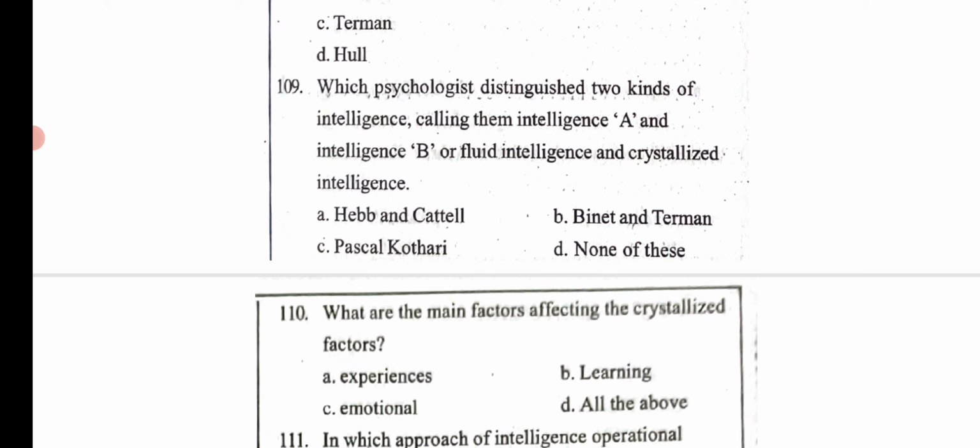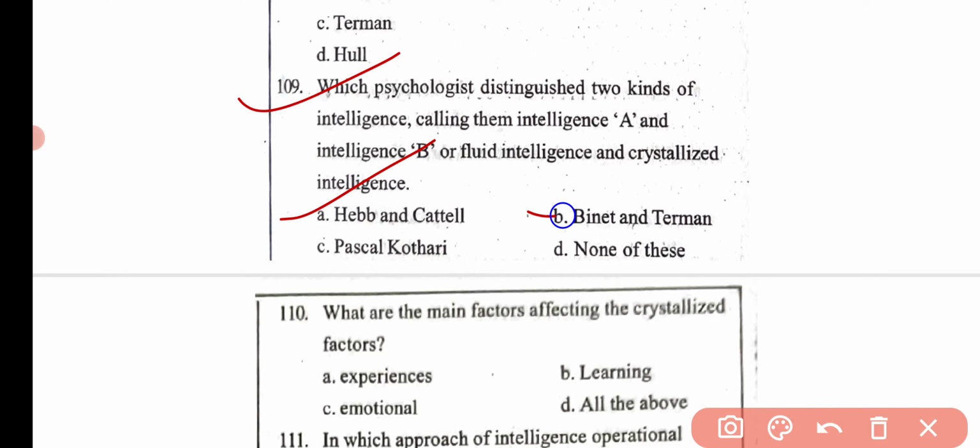Then the next question is: which psychologist distinguished two kinds of intelligence, calling them intelligence A and intelligence B, or fluid intelligence and crystallized intelligence? Option A Hebb and Cattell, option B Binet and Terman, option C Pascal Kothari and option D none of these. Here the correct answer is option A, that is Hebb and Cattell.